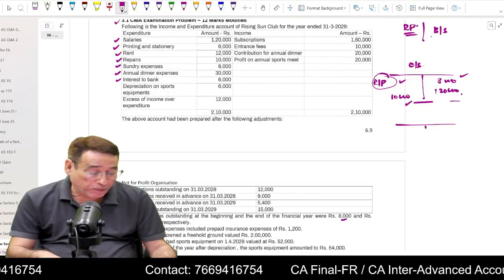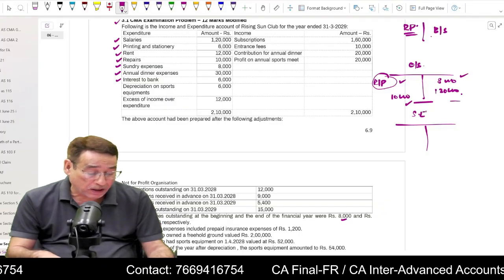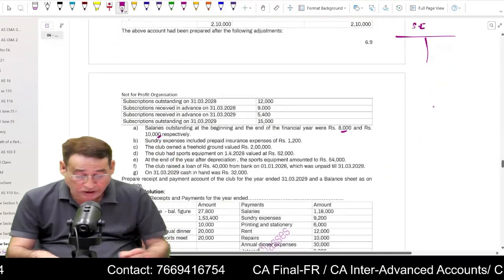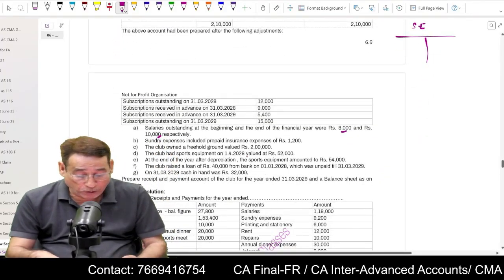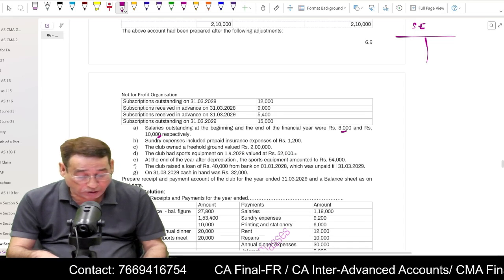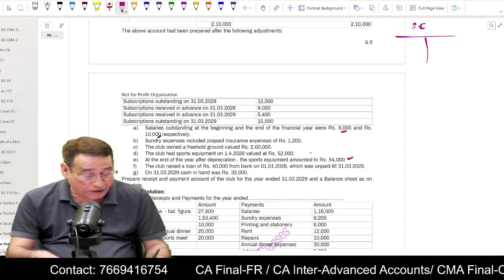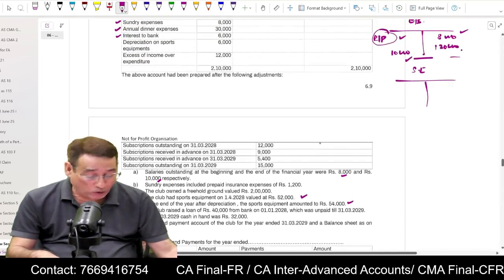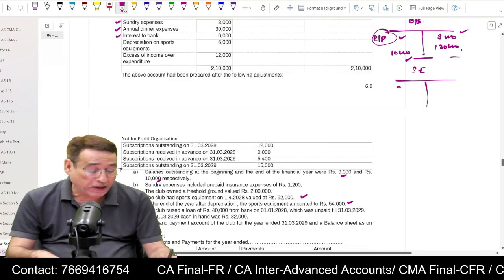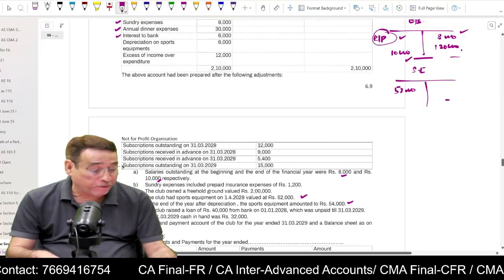Now I will have to prepare a sports equipment account because it is given below that the club had sports equipment on 1/4/2028 52,000 and at the end of the year 54,000. So opening and closing balance of sports equipment is given 52,000, 54,000.